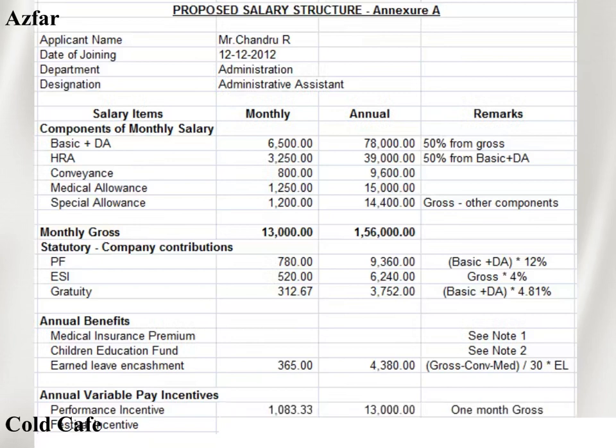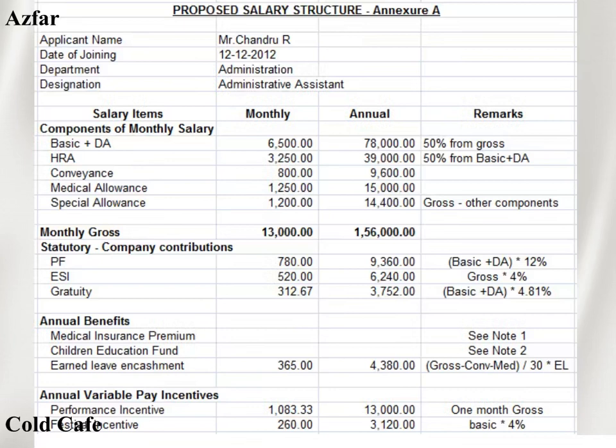The first one is performance incentive, where I took 1 month of gross. The 13,000, which I have already highlighted as the gross, is the same thing I took, and for monthly, what I am contributing is 1083.33 paise. This much contribution I have to allot for this employee on a monthly basis.